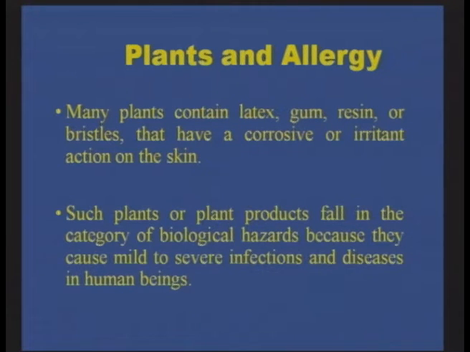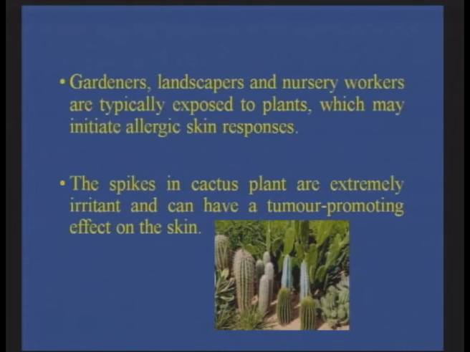So plants and allergy. Now when we have to discuss these, there are plants that contain latex, gum and resin. This may be, for example, the balsam plant, and they can also have the bristles that can have a corrosive or an irritant action on the skin. So such plants and the plant products fall under the category of the biological hazards because they are toxic and hazardous in nature, and they can also cause mild to, in certain cases, severe and even fatal poisoning and infectious diseases in human beings.